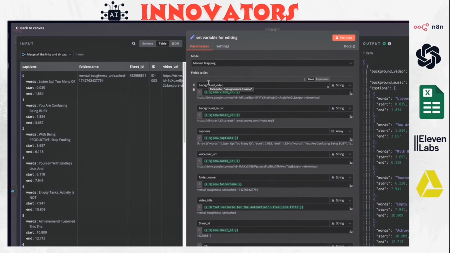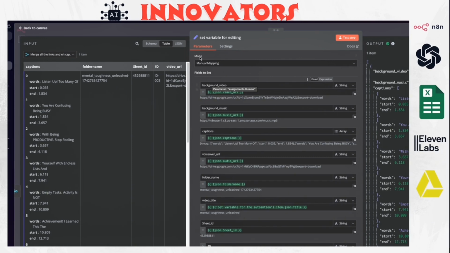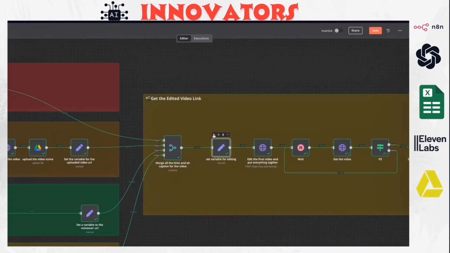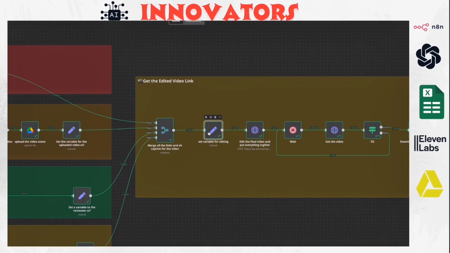This was a lot of variables I set up, and it might be necessary or not, but I like to keep things organized, and I like to see everything across this big workflow. As you see, it's a very large workflow. So I like to keep adding variables, nodes, to be able to just see what everything is.